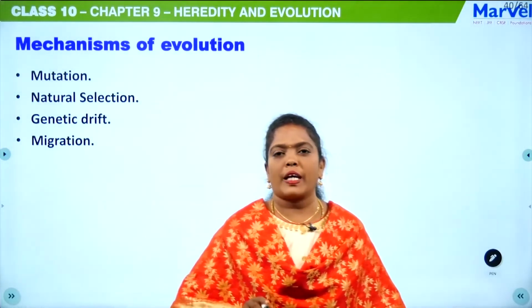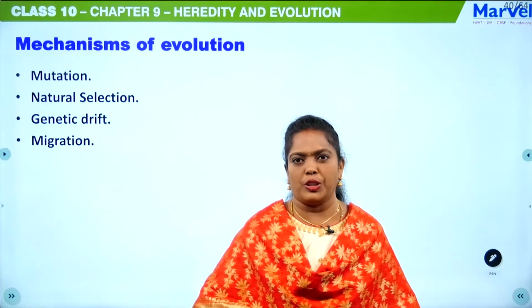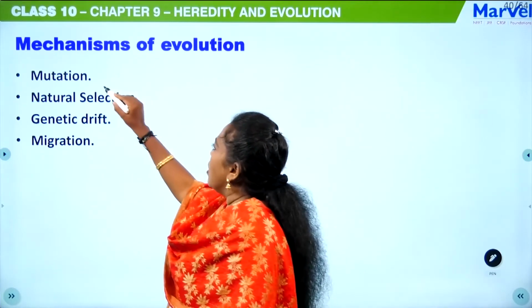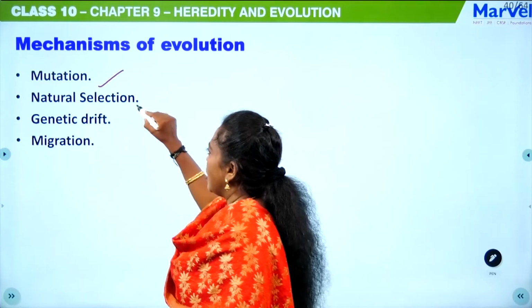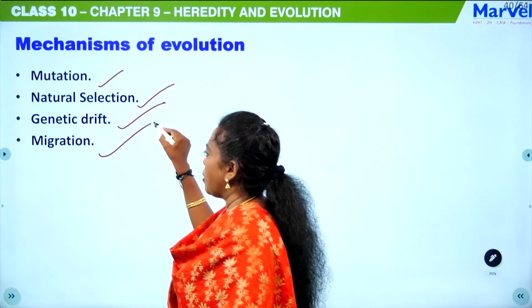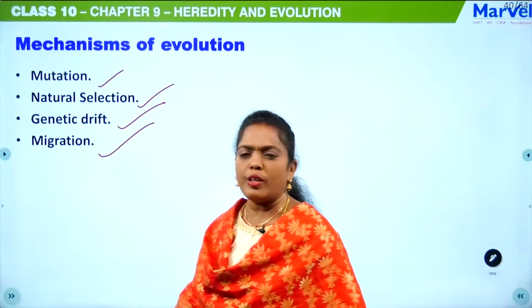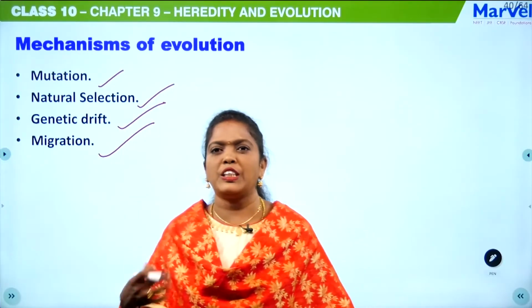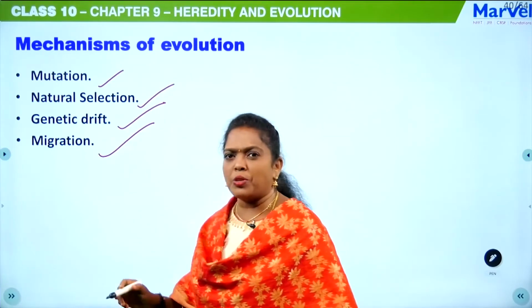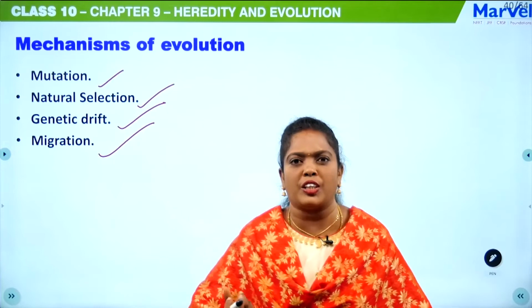Now, mechanisms of evolution. The mechanisms of evolution are mutation, natural selection, genetic drift and migration. These are the means of evolution actually. One, mutation. Mutation means a sudden change.